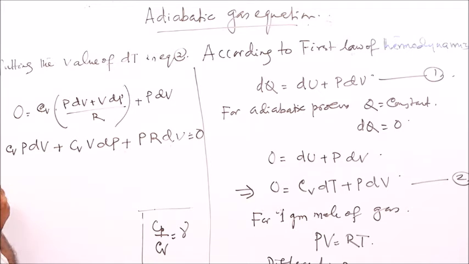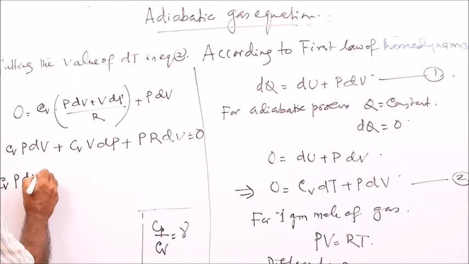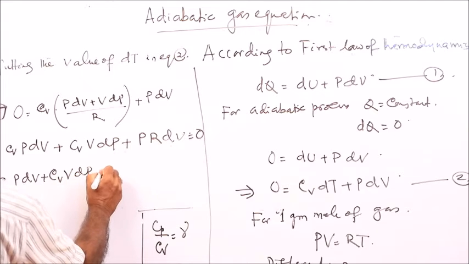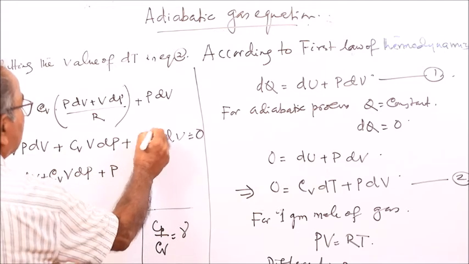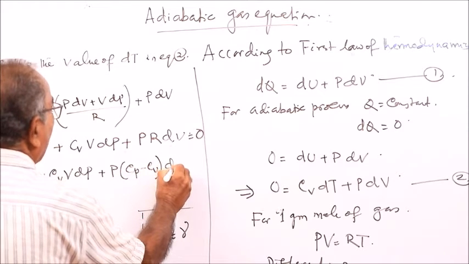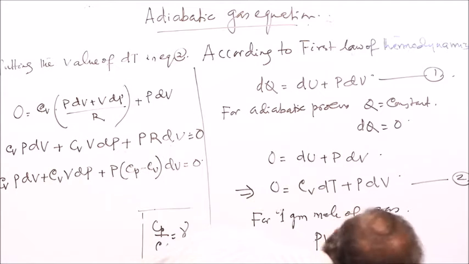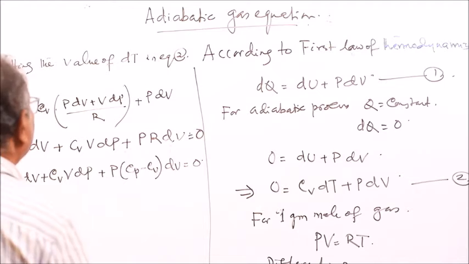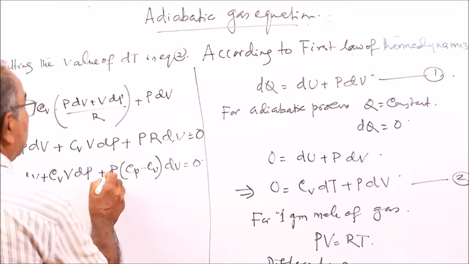And then Cv P dV plus Cv V dP, then plus P, where R is Cp minus Cv, so minus P Cv dV.